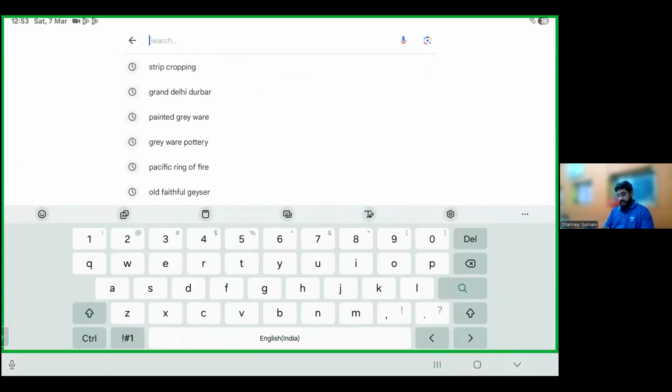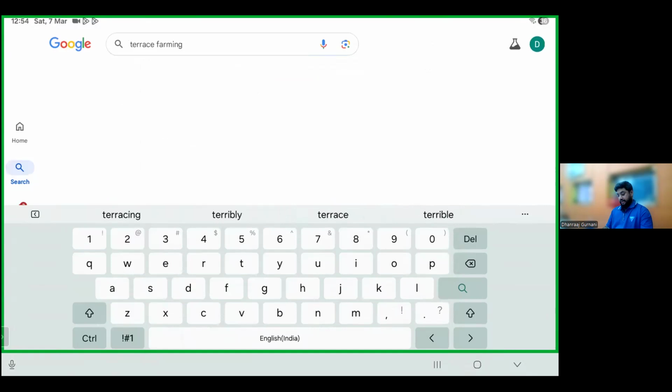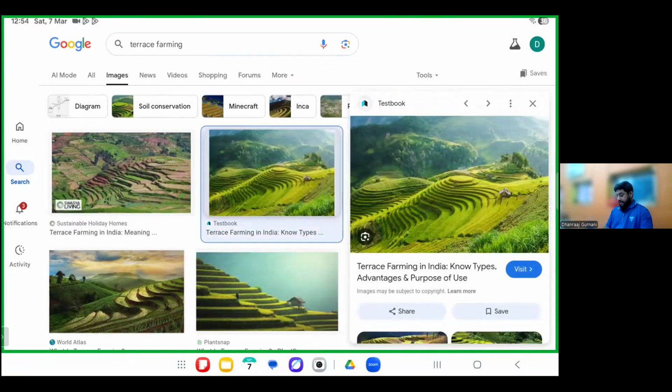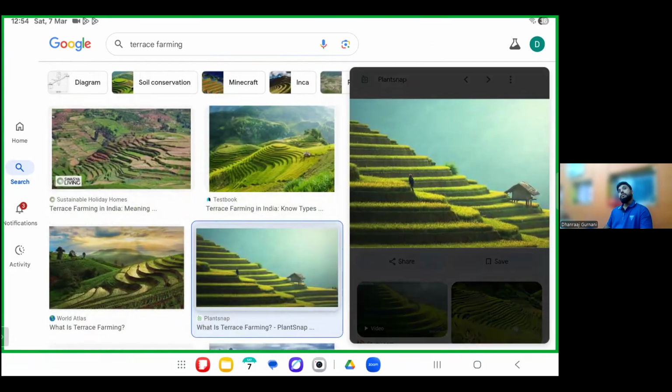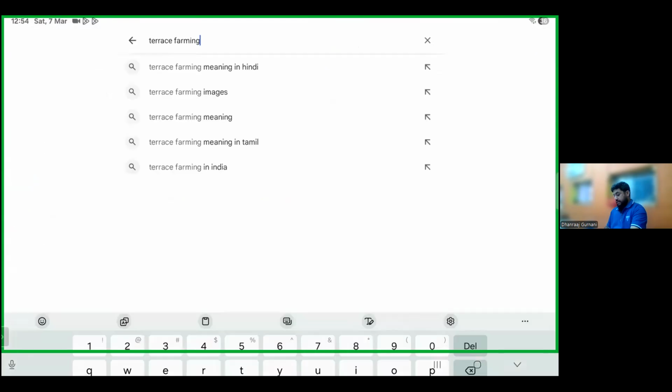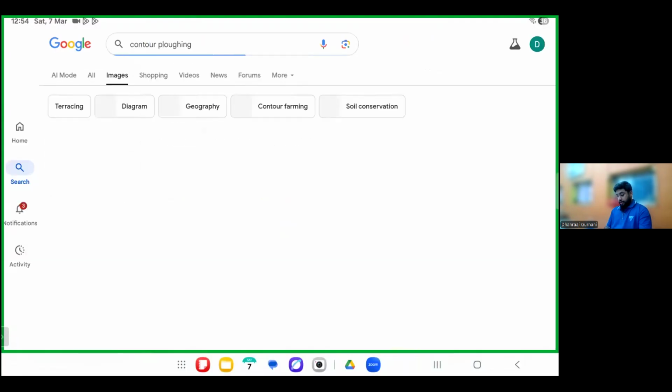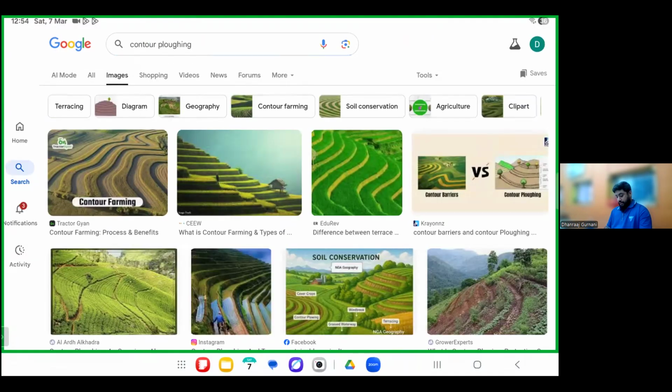This is your terracing photo. This is the next one, terrace farming. The land is converted into steps, which prevent soil erosion. And this is contour plowing photo. Contour plowing is very similar to this.